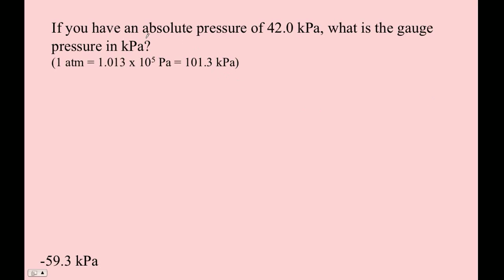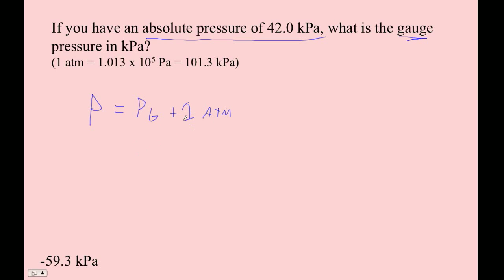Okay, so we're given an absolute pressure, and we want to know the gauge pressure, right? So the question is, how much more than an atmosphere is 42 kilopascals? And of course, this is a trick question because it's less than an atmosphere, so it'll end up being negative more than an atmosphere, right? So let's just use our formula here. The absolute pressure is the gauge pressure plus 1 atmosphere.